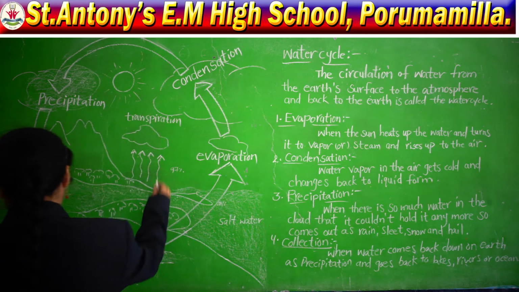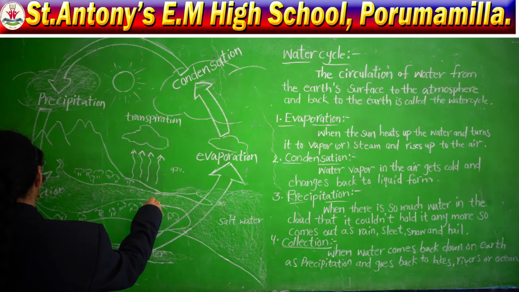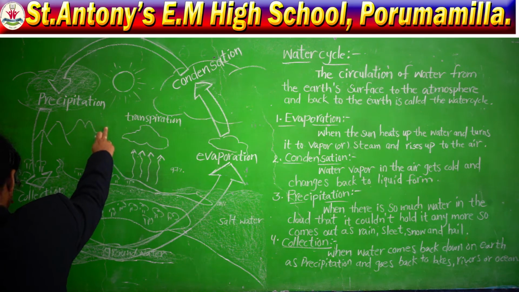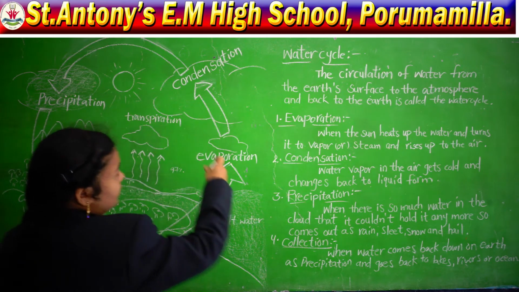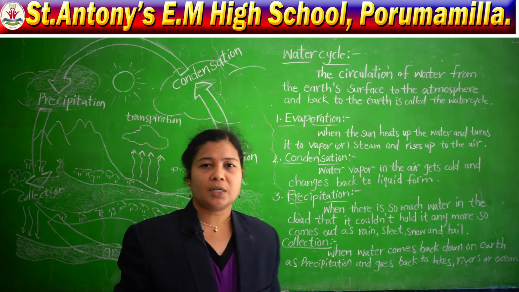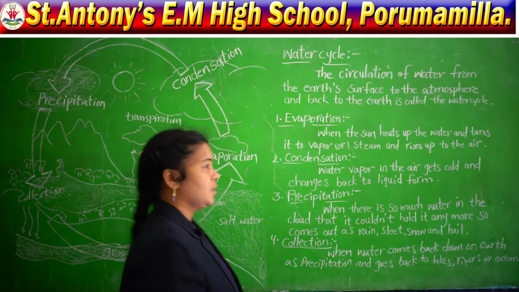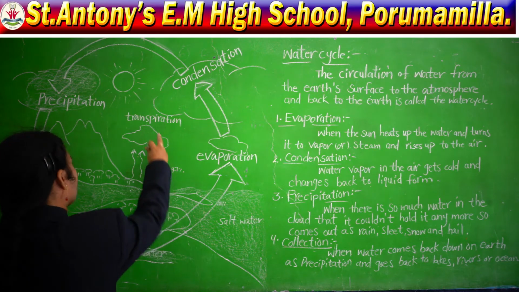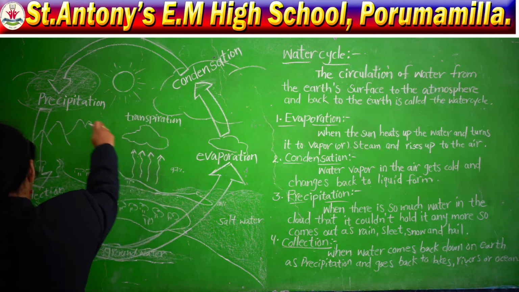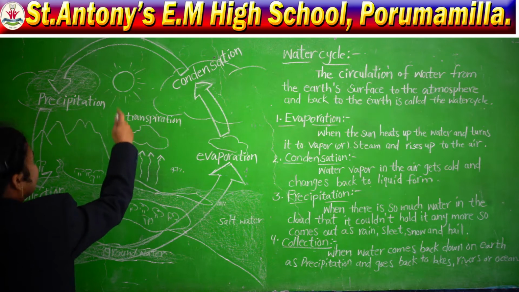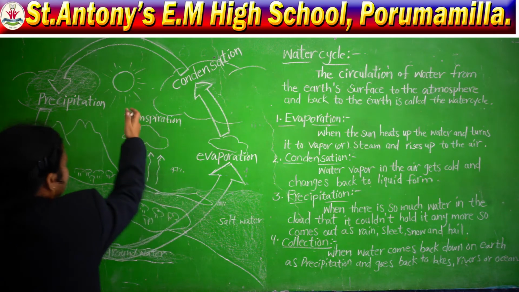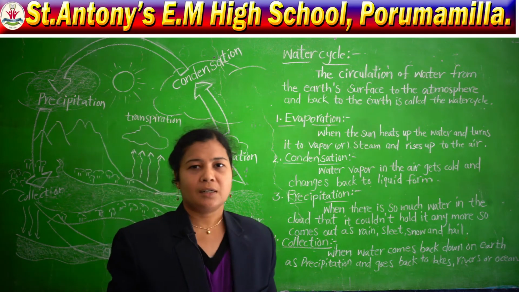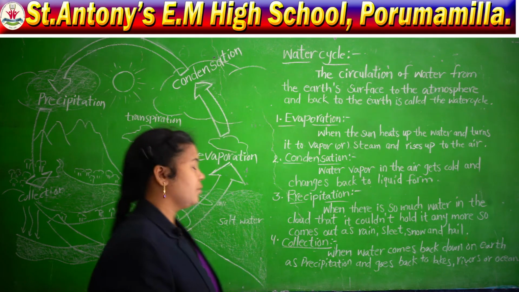How does it reach the earth? It reaches the earth as rain. The water comes as precipitation, lands, and also moves into the oceans. So we can say that is how water gets into the oceans. When the clouds cannot hold any more water, it comes down as precipitation and lands in the oceans.